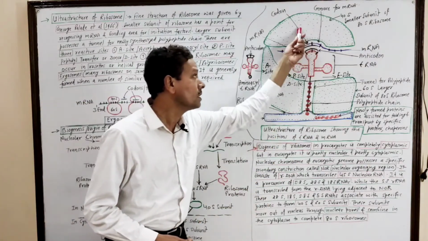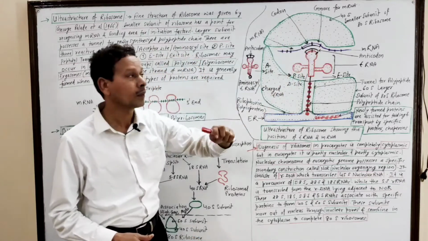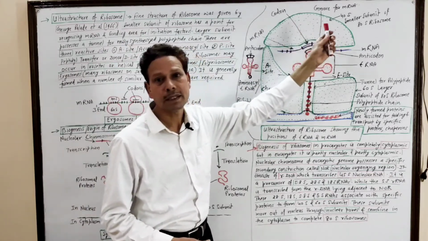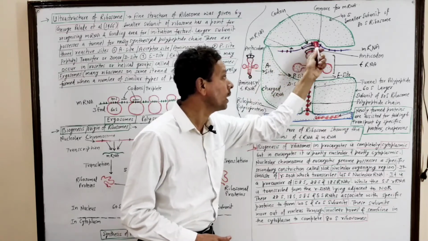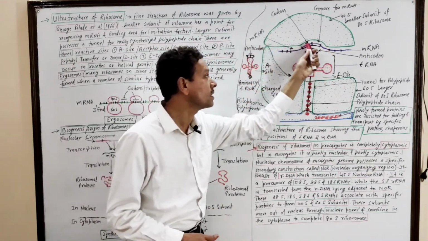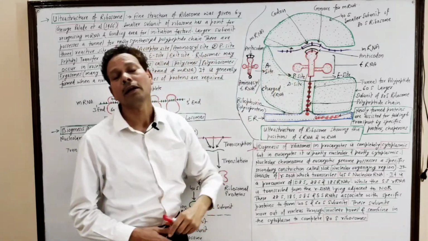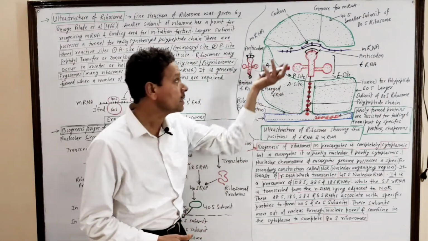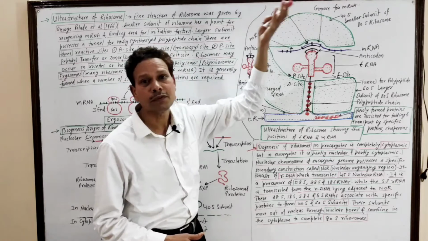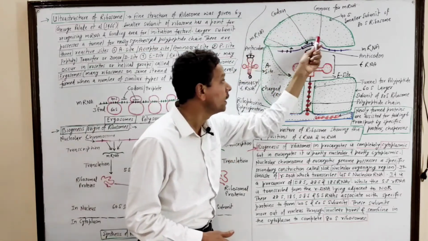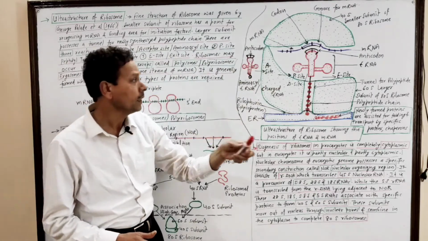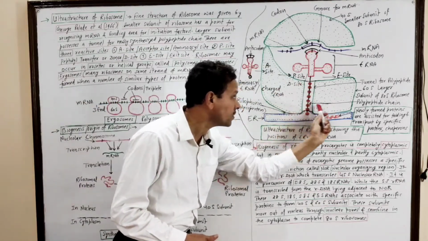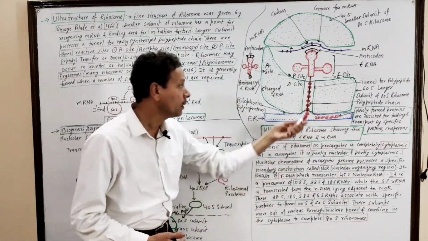Here, in the smaller subunit, that is 40S, a groove is present. In that groove, the mRNA molecule is recognized. It means the smaller 40S subunit possesses a groove for mRNA. And in the larger 60S subunit, a tunnel is present.